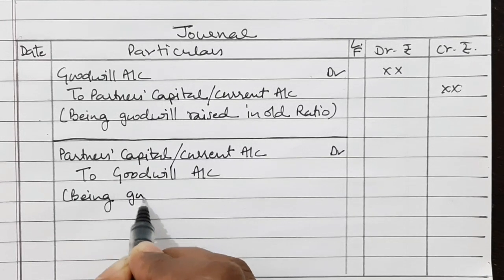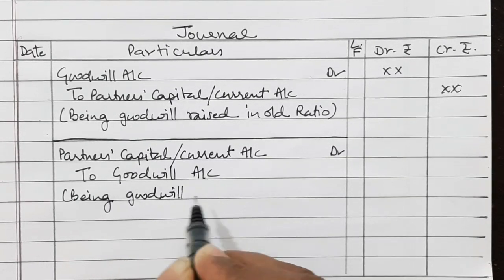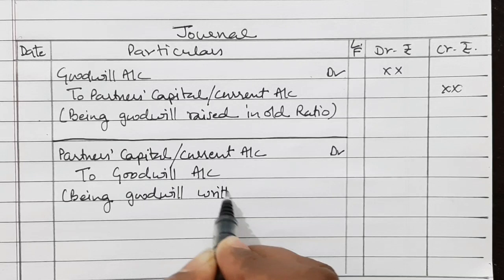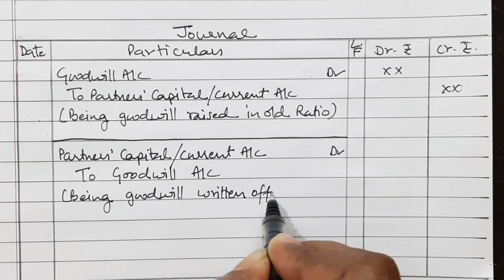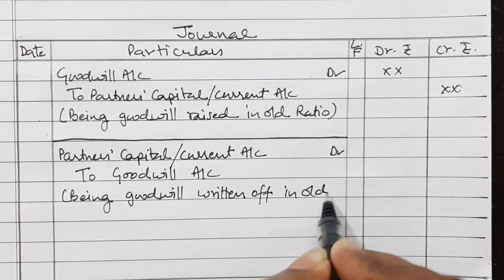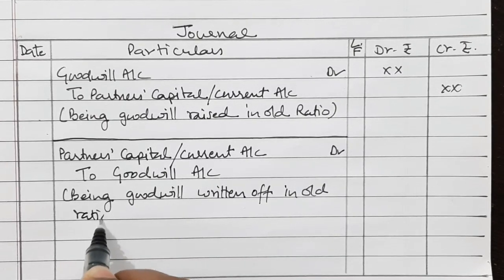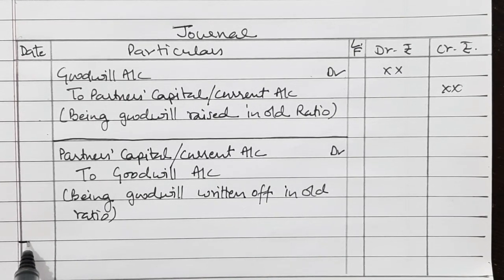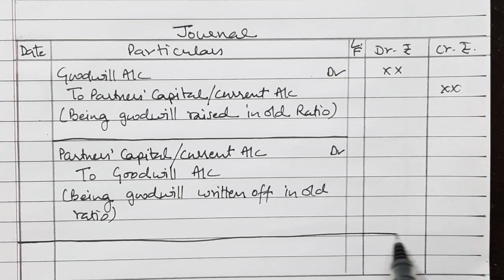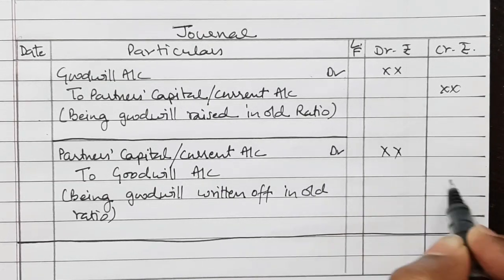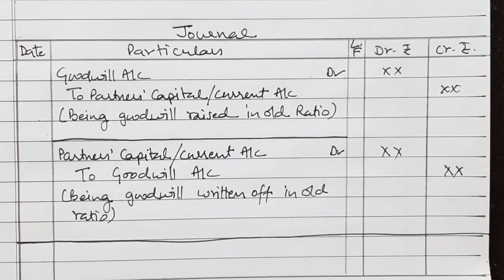Being goodwill written off in new ratio. So in this way, the treatment of goodwill is maintained in the books. Let us see some numerical questions from the textbook.